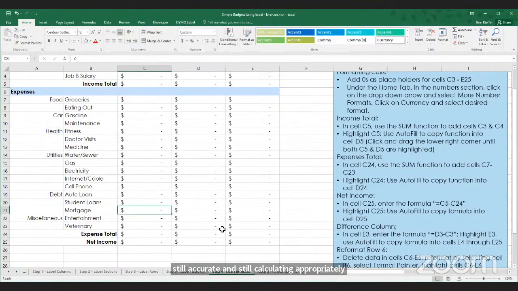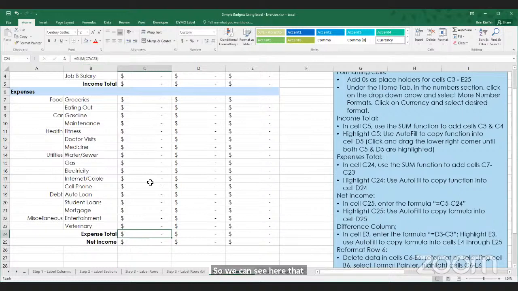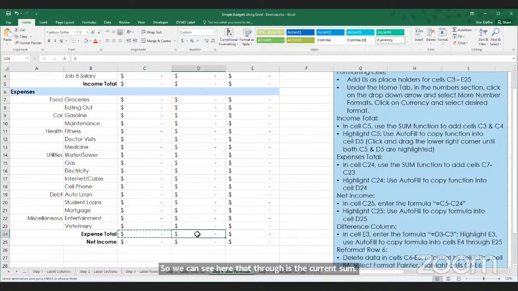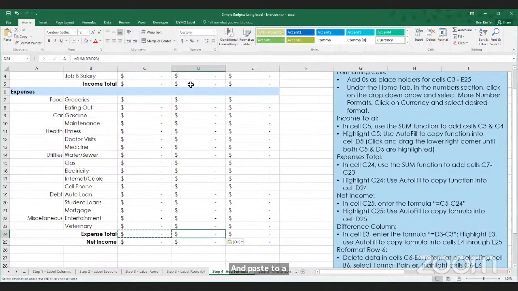And once again, if we want to copy that formula across, we can do so. So we can see here that C7 through C23 is the current sum. If we copy and paste to a new cell, it's going to essentially transpose the areas where the sum is being done.